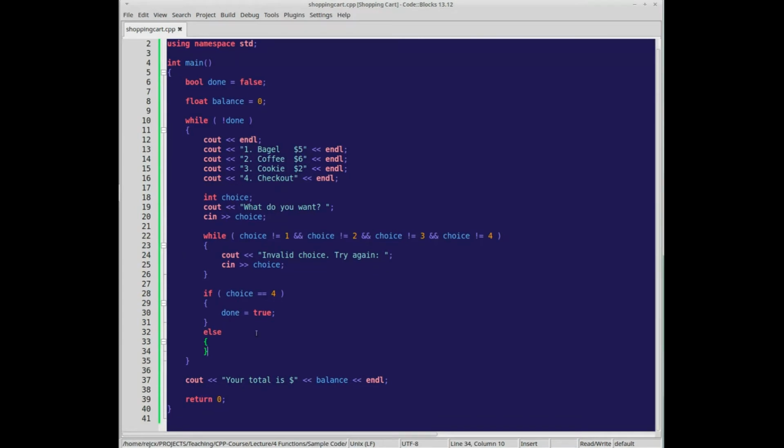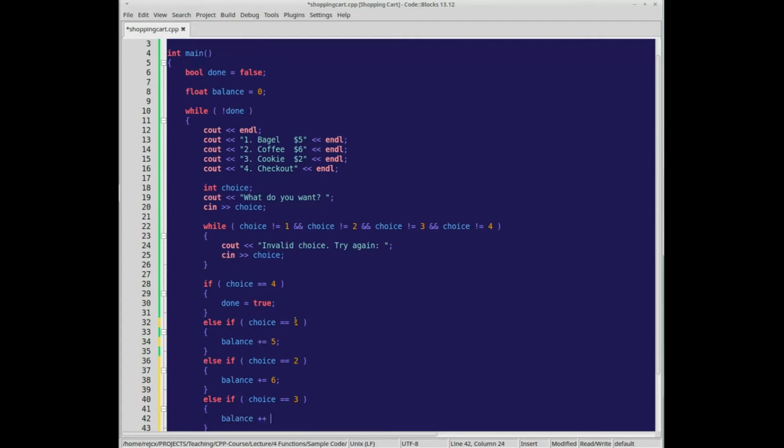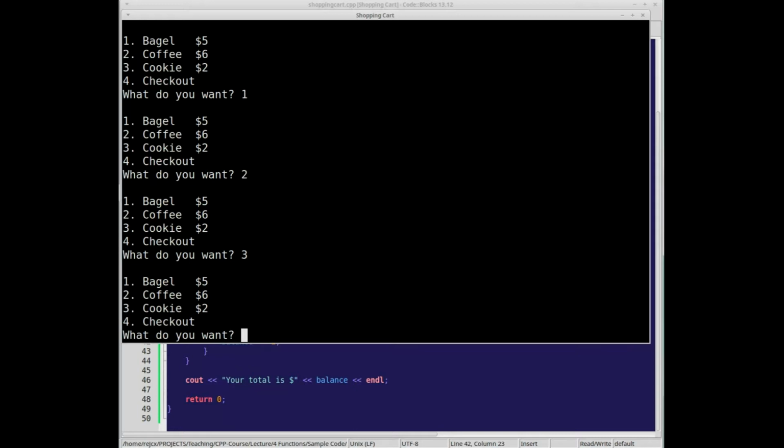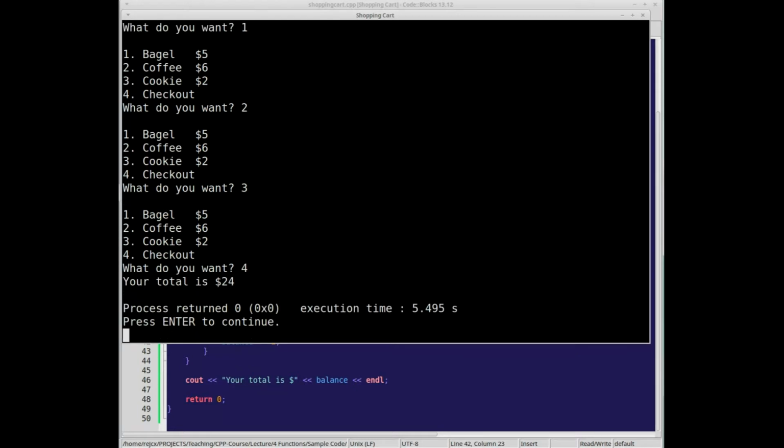Now we can do if choice is 1, balance is plus $5, else if choice is 2, balance is plus 6, and else if choice is 3, balance is plus $2. So we can run this, 2, 1, 2, and then check out. So $24.